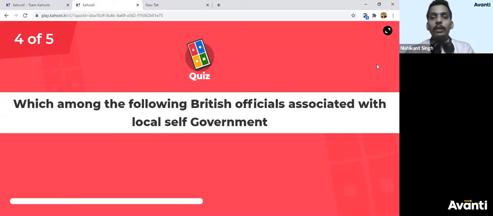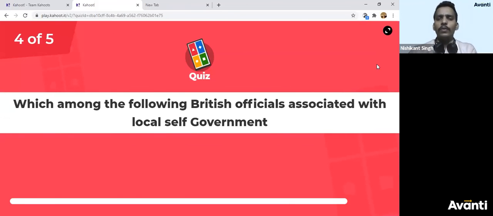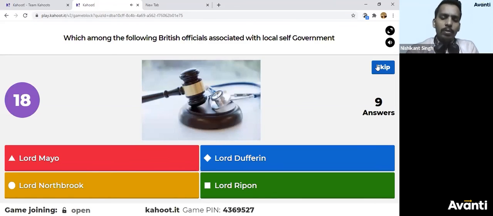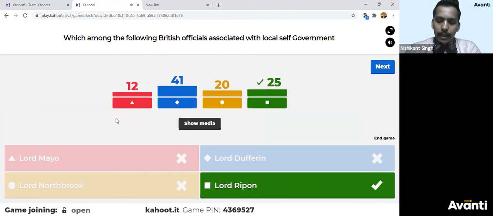Which among the following British associate officials is associated with local self-government? Again, it's not easily predictable by you. So I'll tell you what it is about. You can guess it. And the correct answer is D, Lord Ripon.